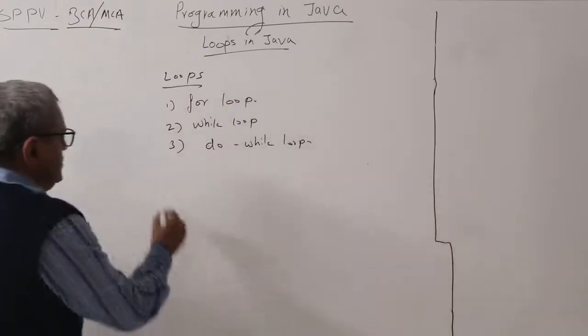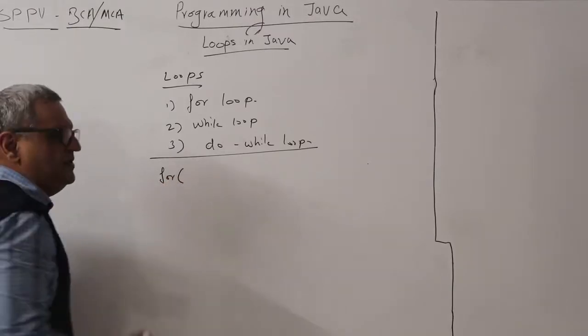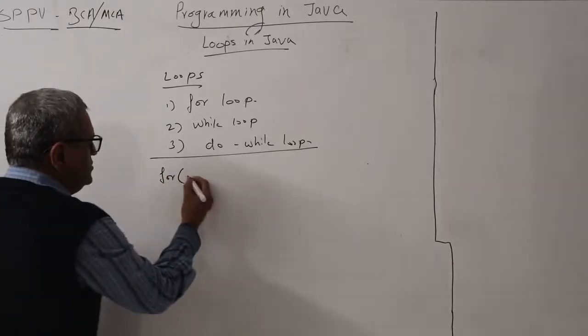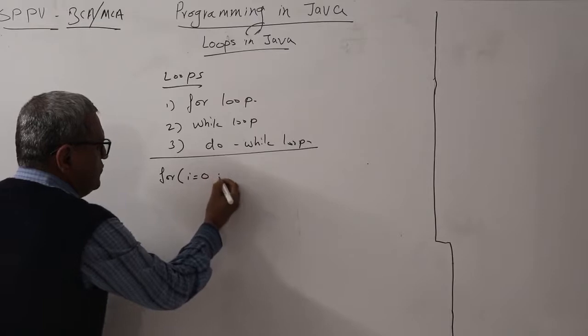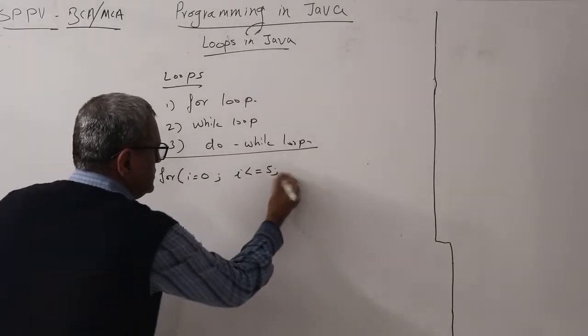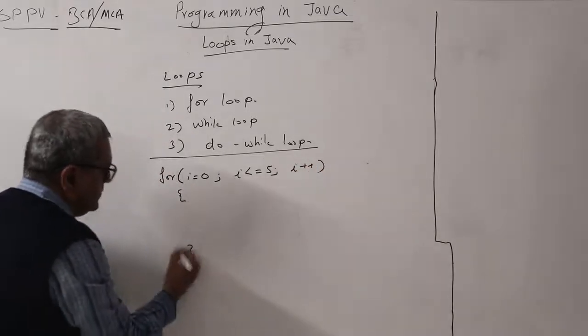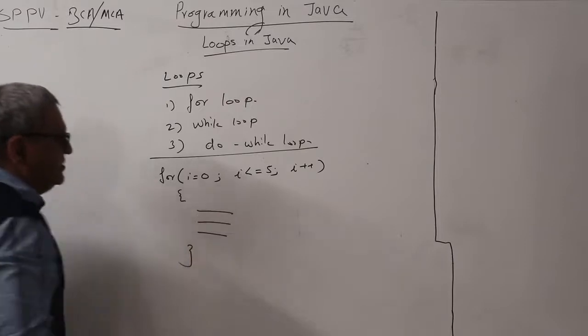Let's take an example of a for loop. Typically in a for loop, just to give you an example, these are different statements.